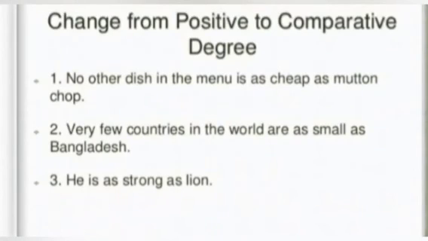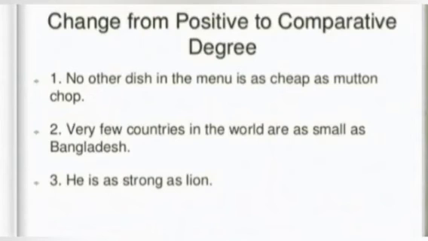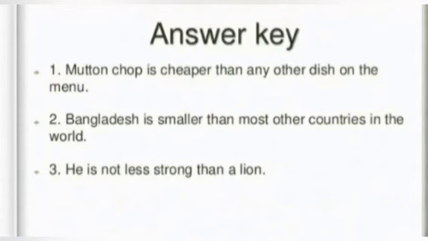Second one: "Very few countries in the world are as small as Bangladesh." You can see "very few countries". That means Bangladesh is not the only one, but there are a few. Bangladesh is smaller than most other countries in the world. We cannot write "all others" as we have a few more like Bangladesh. Third one: "He is as strong as a lion." He is no less strong than a lion. It is really "stronger than a lion", kindly rectify that.